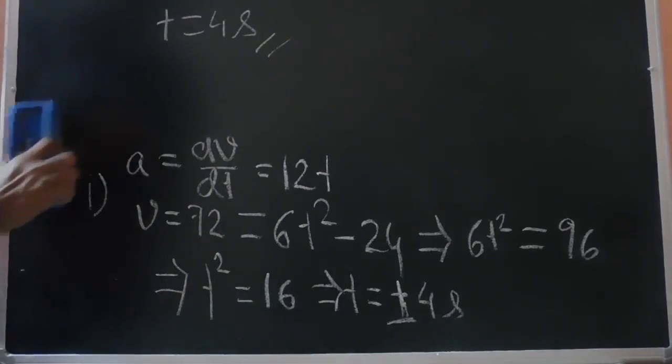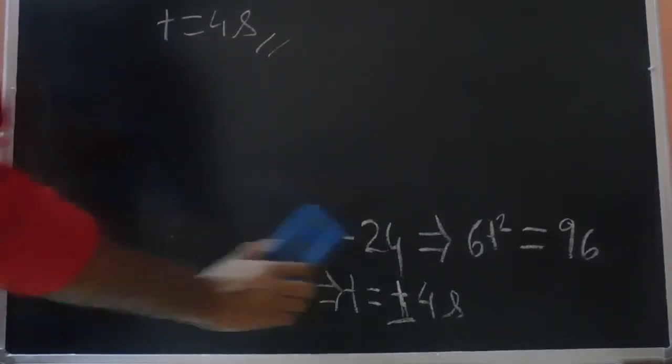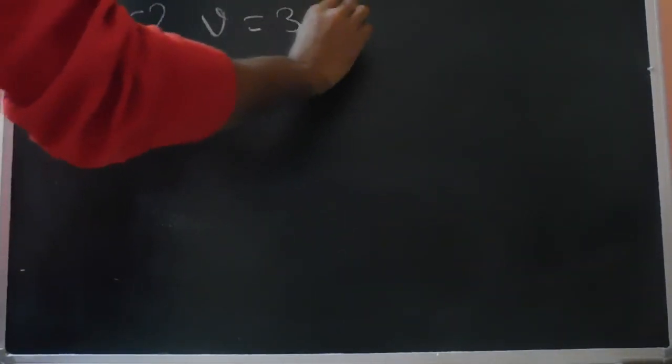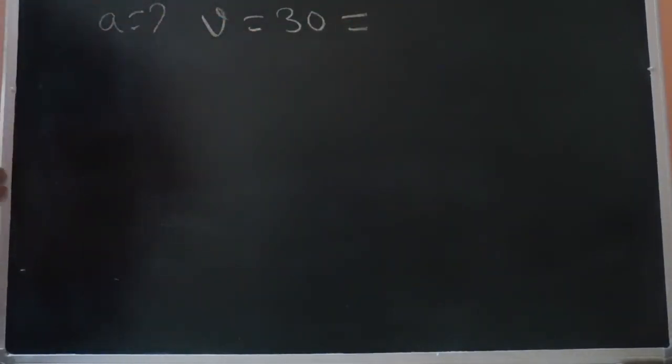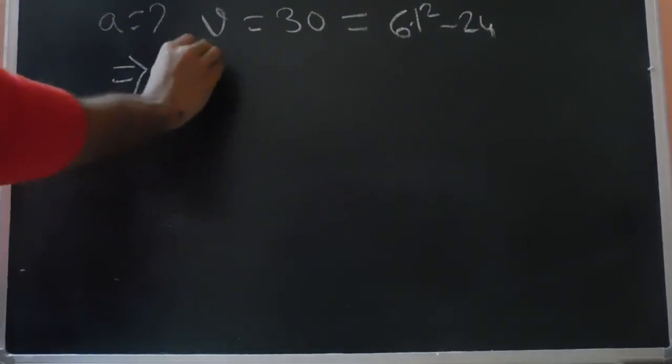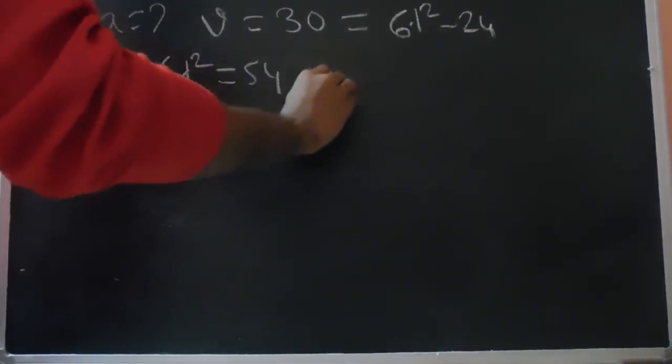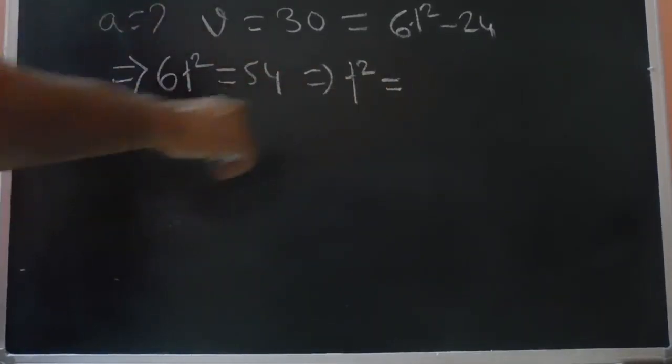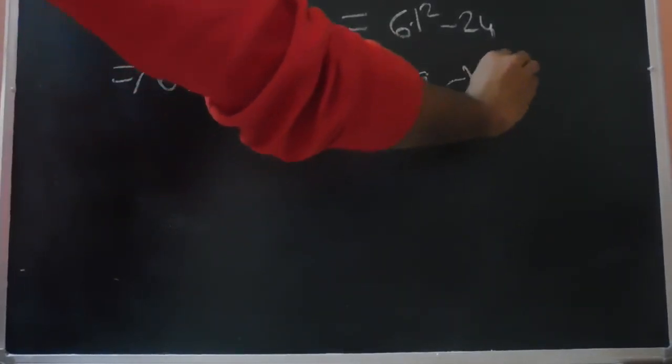So now let's move on to the second part. In the second part, we are required to find out the acceleration when the velocity is 30 meters per second. So v is 30 meters per second. So we have 6t square minus 24 equals 30, so t square equals 9. This implies t equals 3 only.